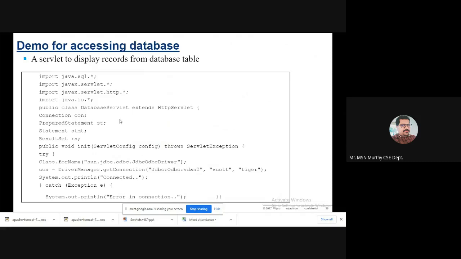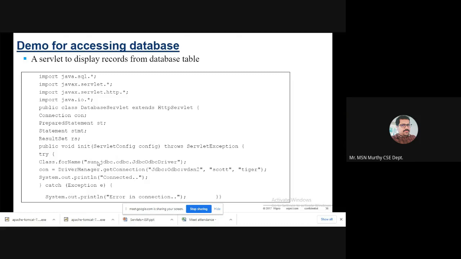JDBC has already been delivered by someone. Just see here, this is your Java servlet program. In JDBC we have to use some classes: Connection, PreparedStatement, ResultSet.